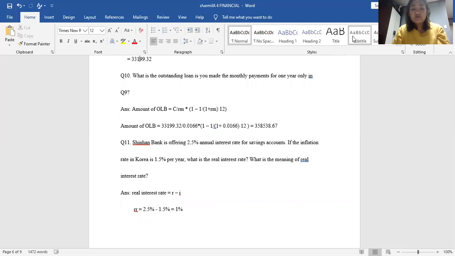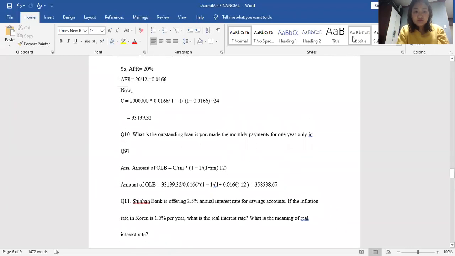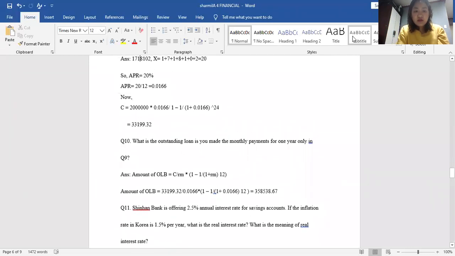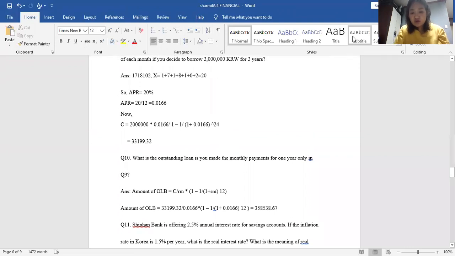OLB equals 33,199.32 divided by the monthly rate, that is 0.016 according to question number 9, which equals 3,58,538.67.